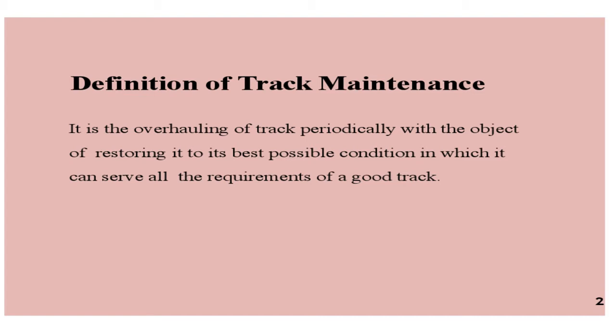So taking up the components from the track, examining them properly, and if required, the necessary repair will be given. Sometimes the sleeper may be out of position, that can be corrected. Sometimes the track fittings and fastenings will be loosened, they can be tightened. So like that, regular and periodic maintenance is carried out so that the track serves all the requirements in the best possible way.